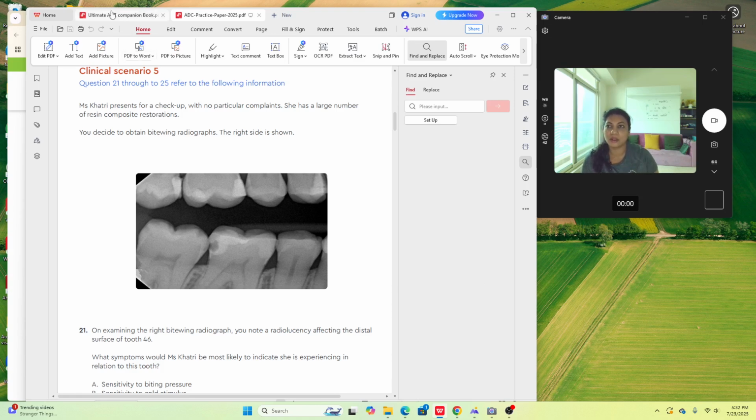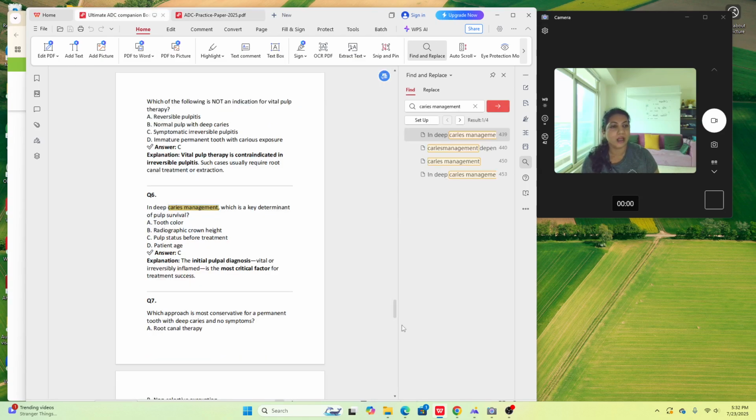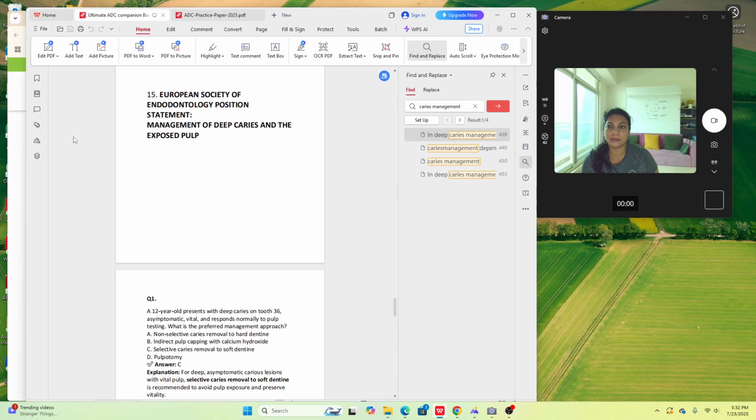They have given out their question bank with the name of the place where they are getting such questions from: the European Society of Endodontology position statement, management of deep caries and the exposed pulp. So mostly they are minimally invasive dentistry and the deep caries management of the exposed pulp. These are the areas where you would know where the caries management is coming from.